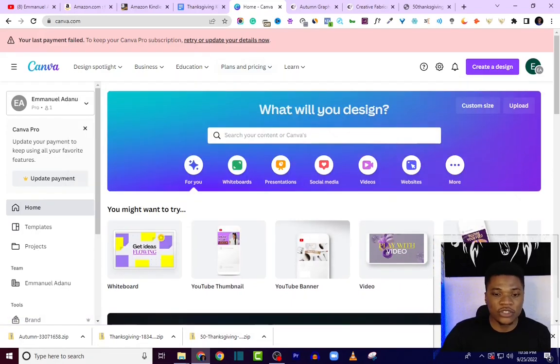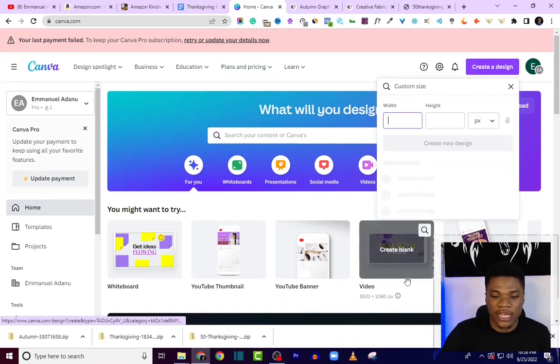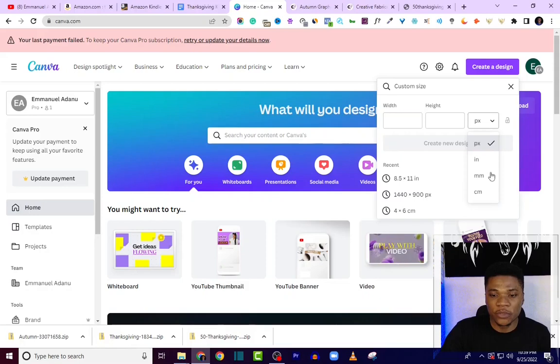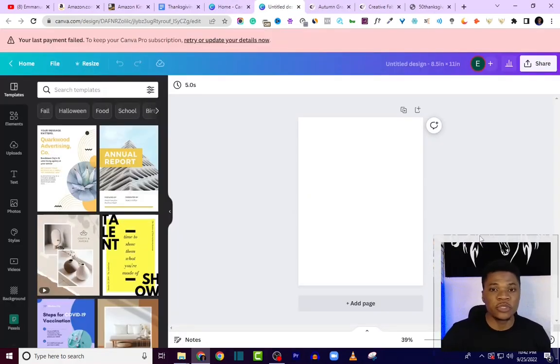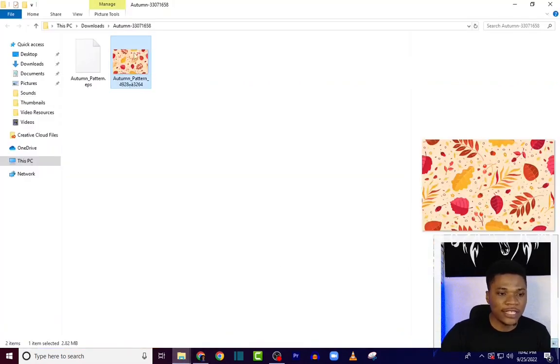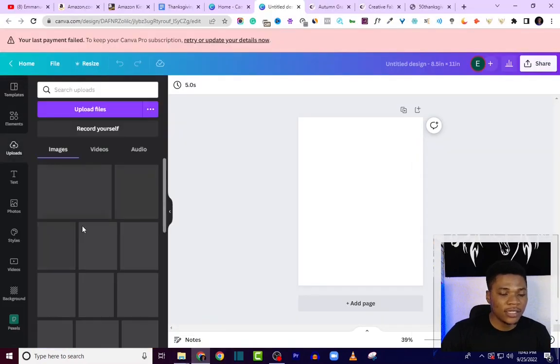So basically, log into your Canva account and click on create a design and select custom size, and then you want to change the unit for your measurement to inches. The width for my book is going to be 8.5, and then the height is 11 inches, and then click on create new design. The first thing I'm going to do here is to actually bring in the pattern I downloaded from Creative Fabrica. So let me come back to the folder again. This is the pattern we downloaded, so I can just drag this into Canva.